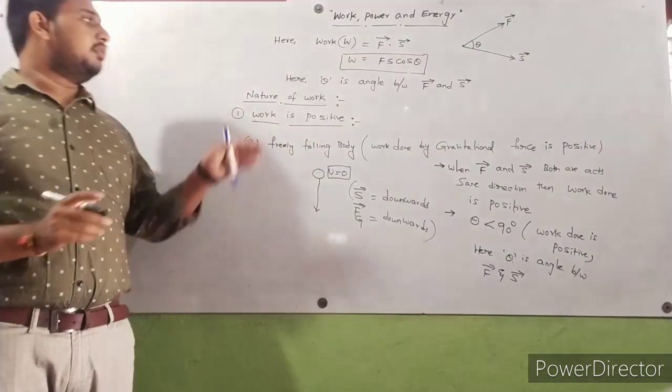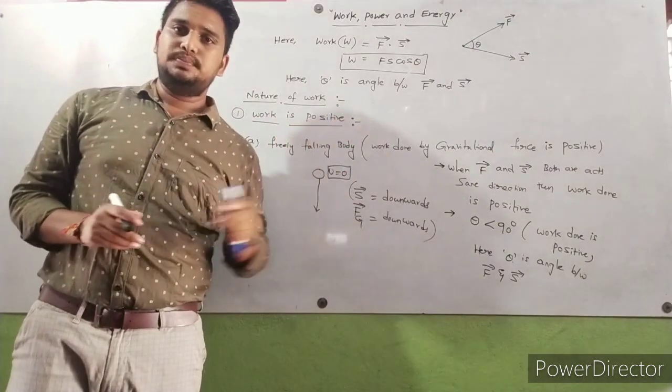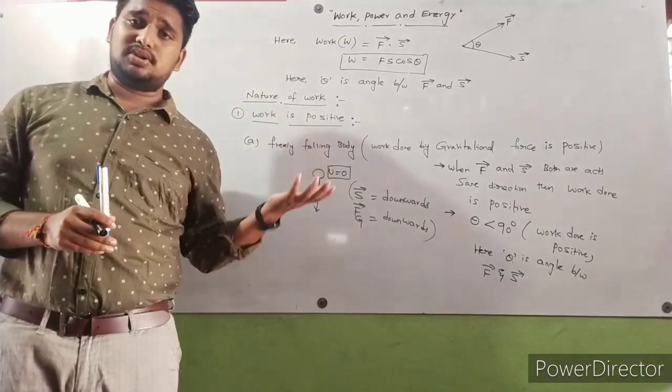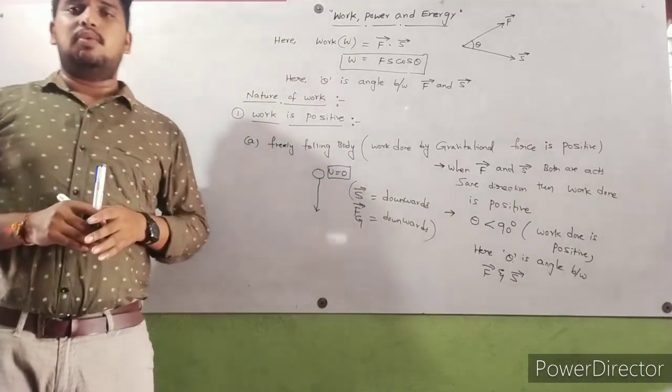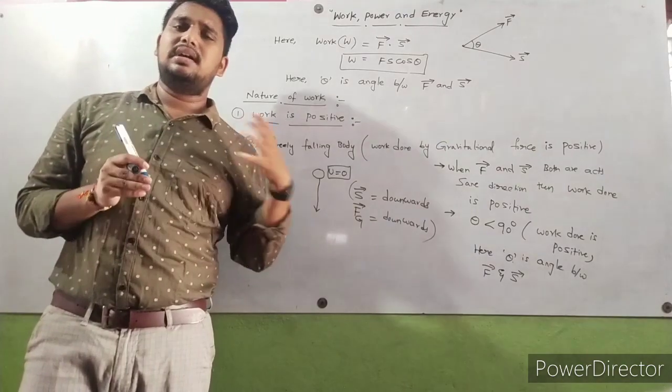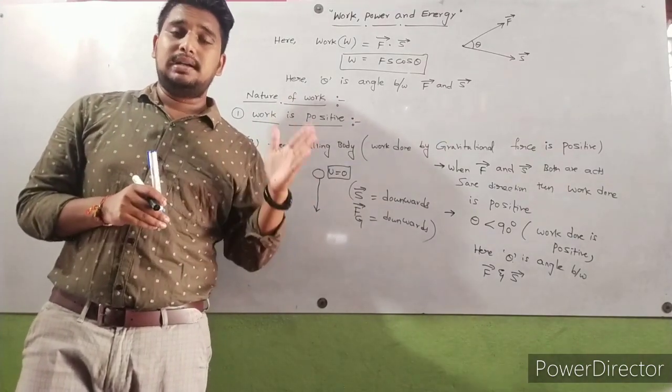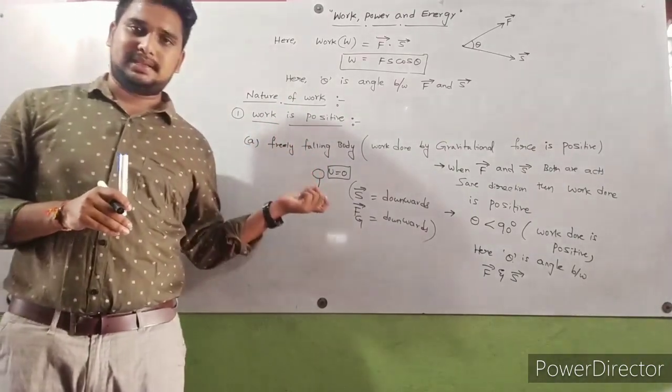So this is about positive work done. For a freely falling body, work done is positive. Like this, several examples are there, but I discussed one simple example.